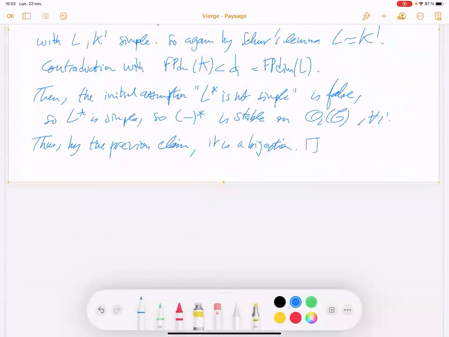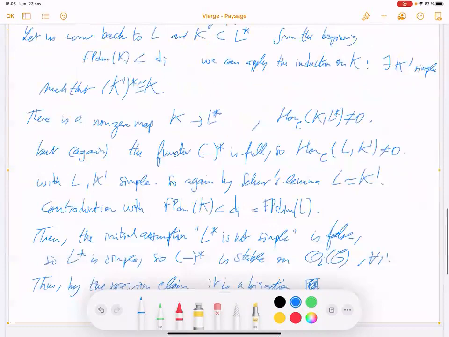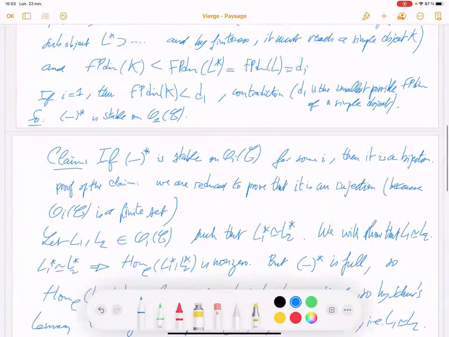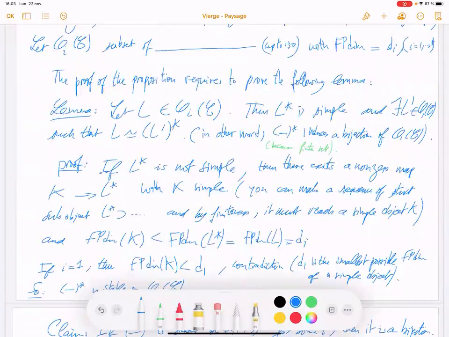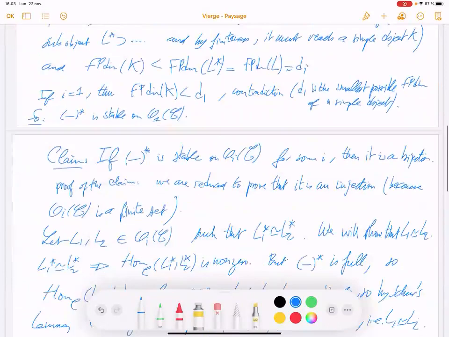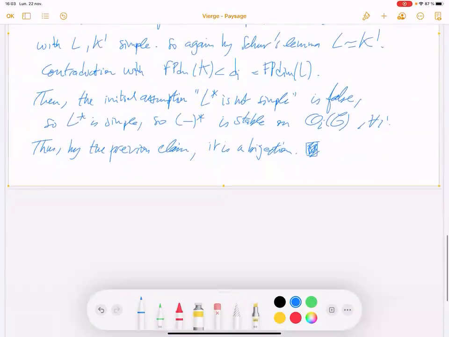So we finally prove the lemma, not the proposition. We prove the lemma on the simple objects. End of the proof of the lemma.